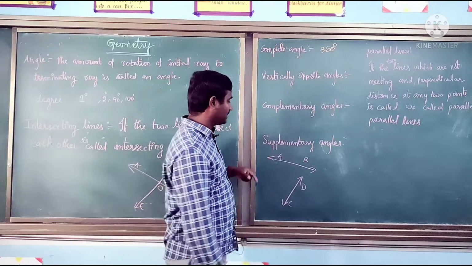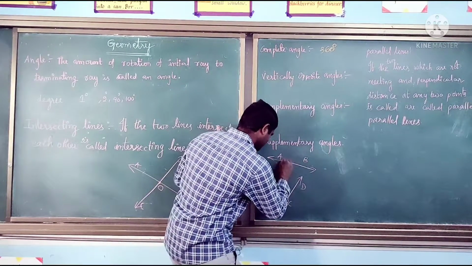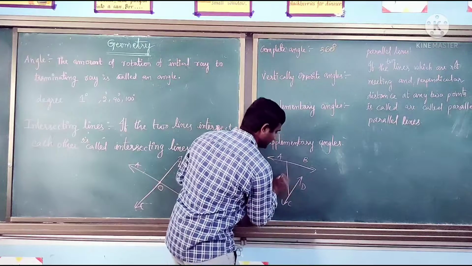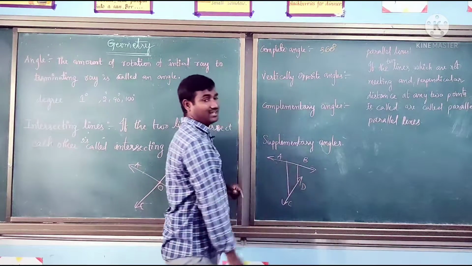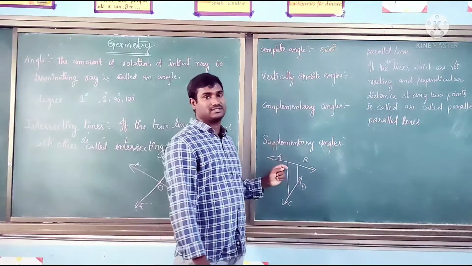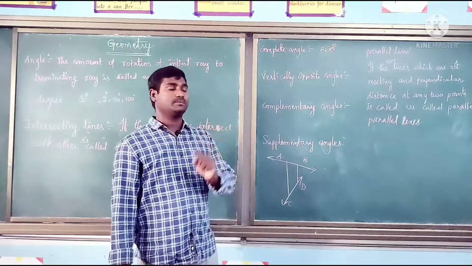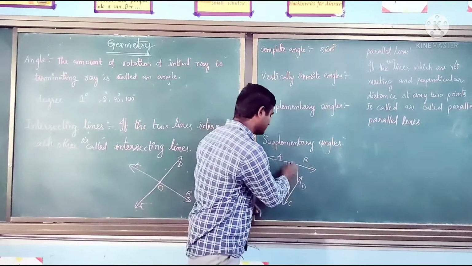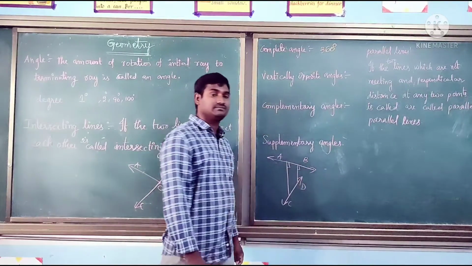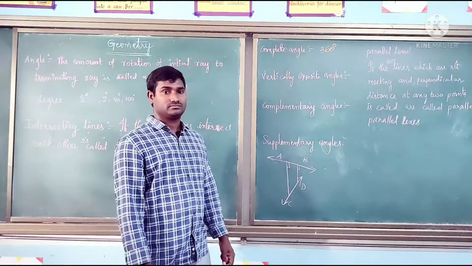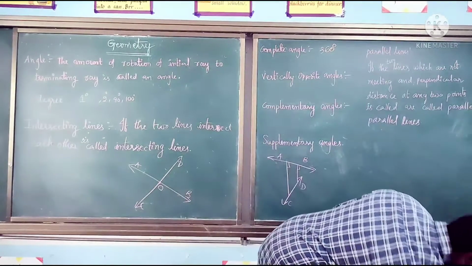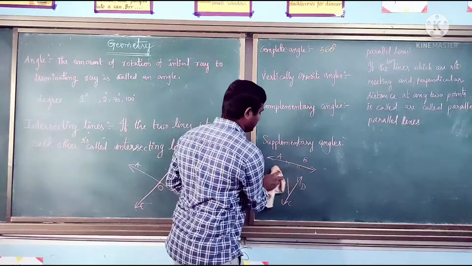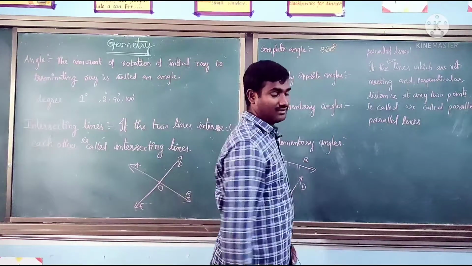But if you draw a perpendicular distance like this, you will see the distance here is not the same. At any two points, the perpendicular distance should be the same, but here it is not. So how can we name these lines?